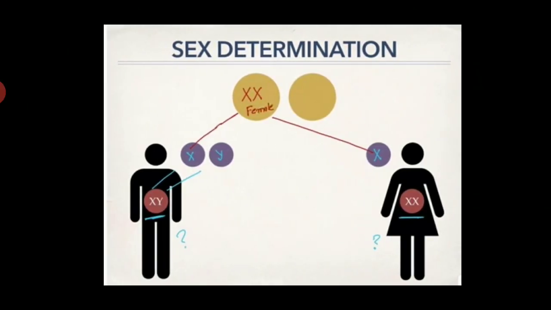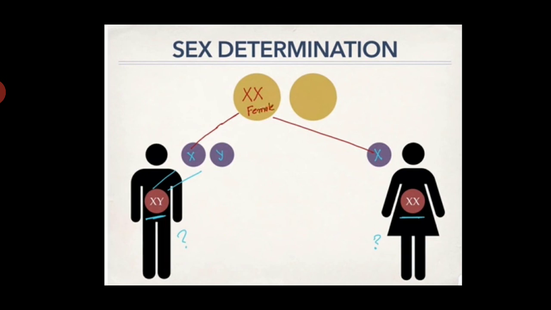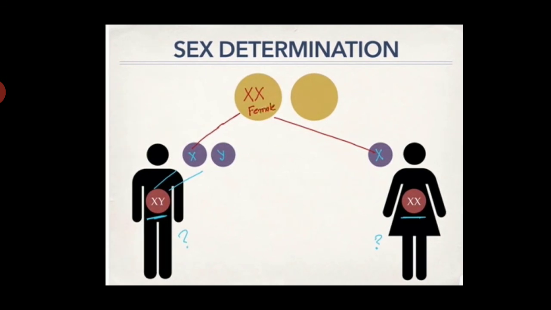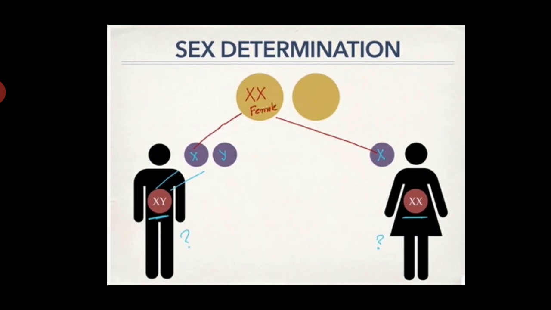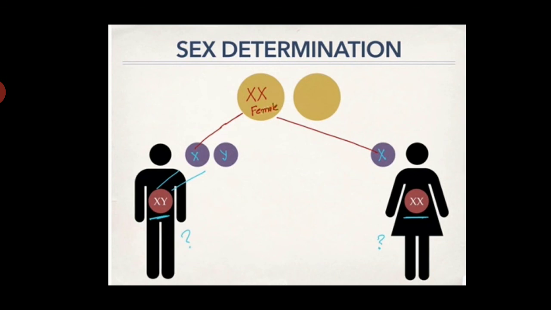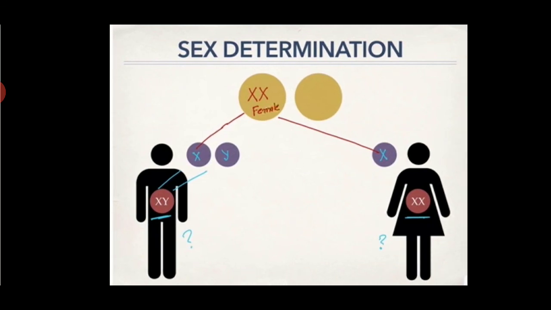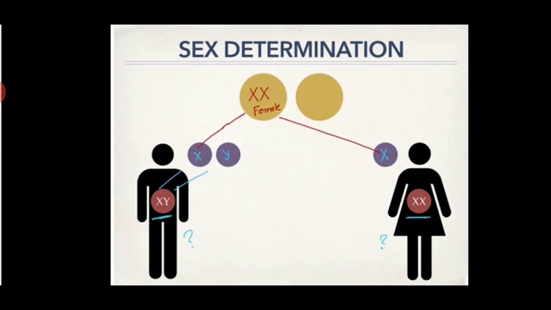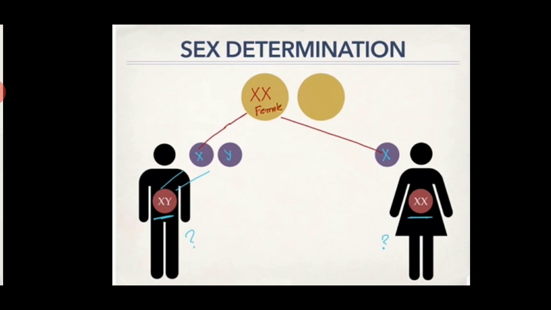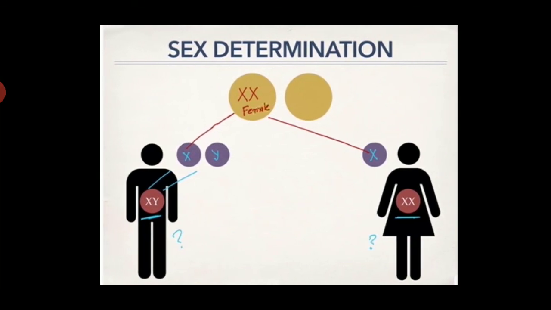Here, the X chromosome of male and X chromosome of female fuse, then it becomes XX, that is a girl child. The Y chromosome of male and X chromosome of female fuse, then it becomes XY.